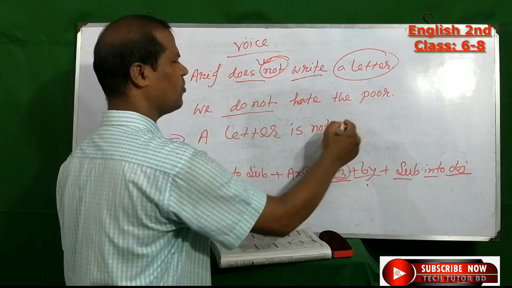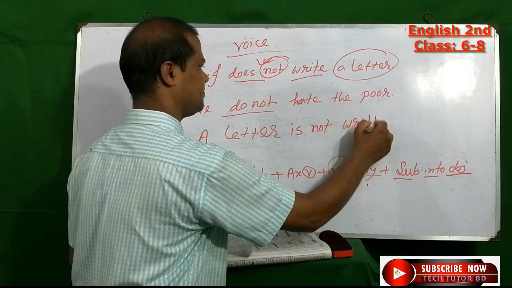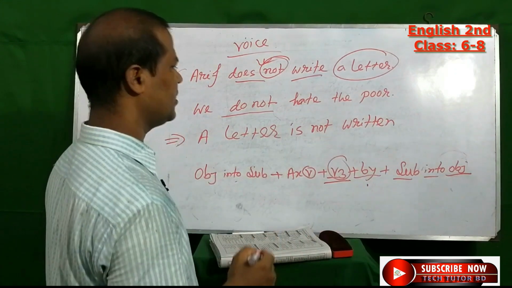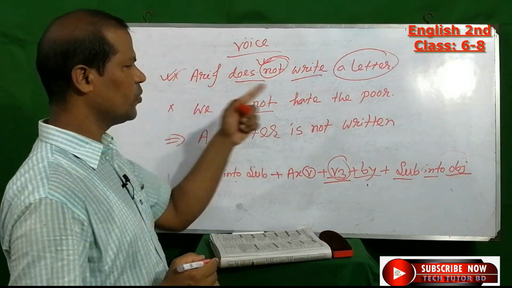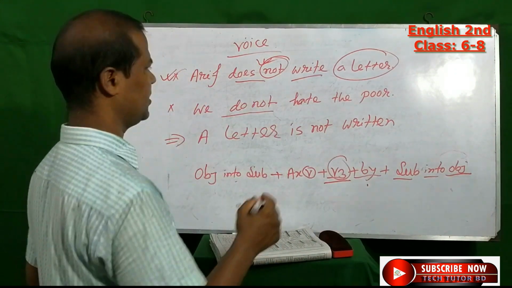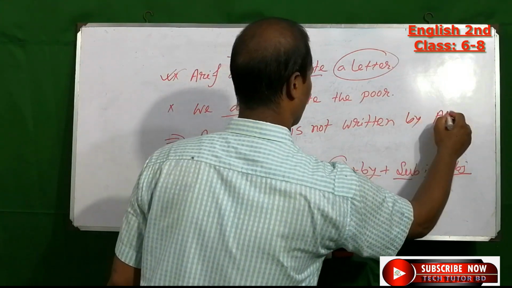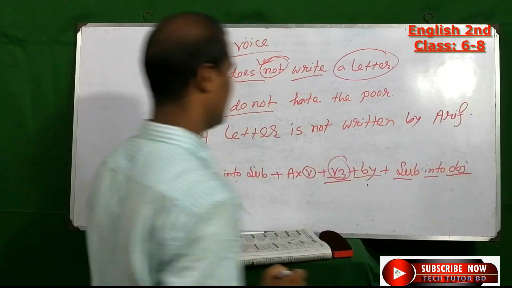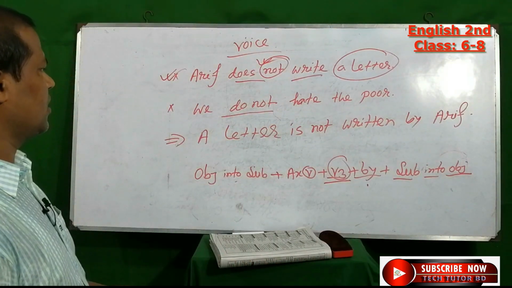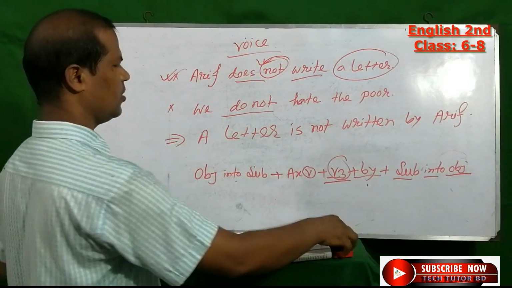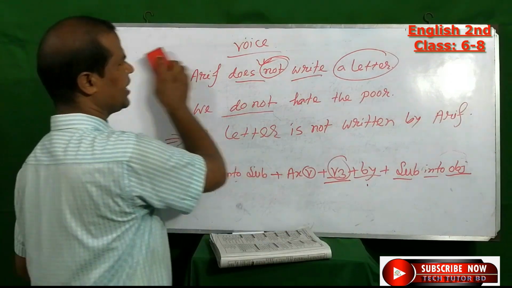Then verb 3 form, written. Then the subject will be the object, by Arif. Okay.